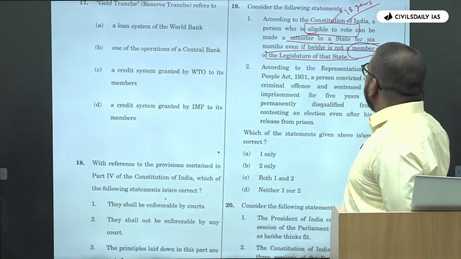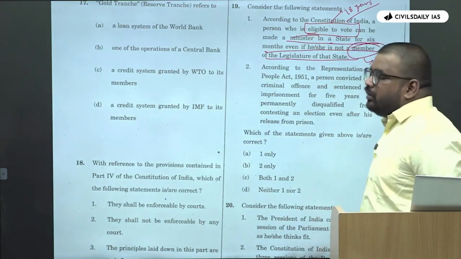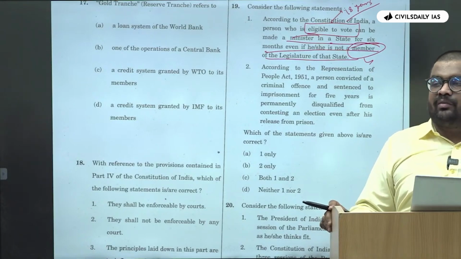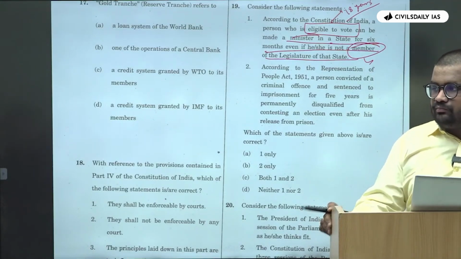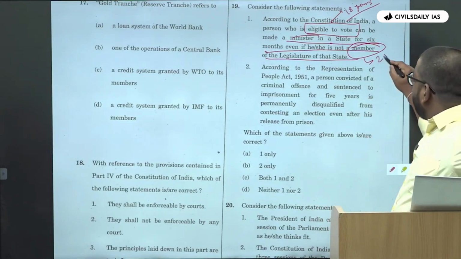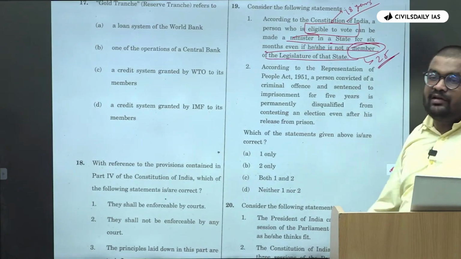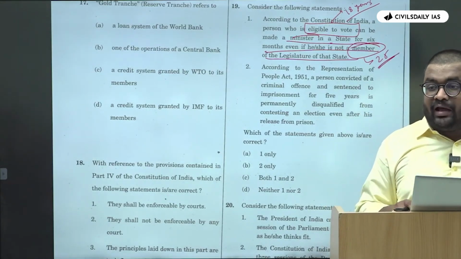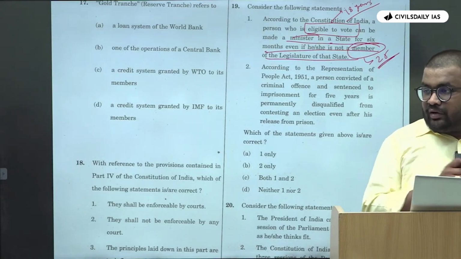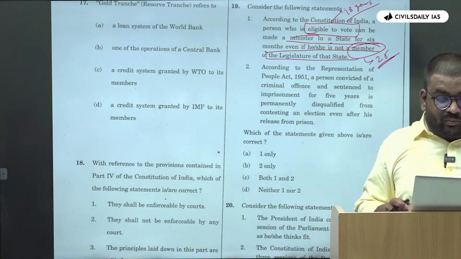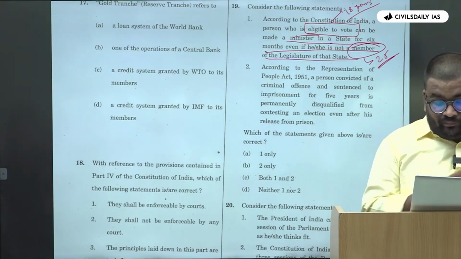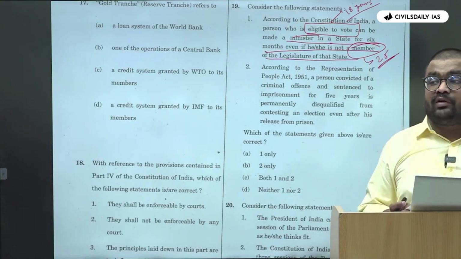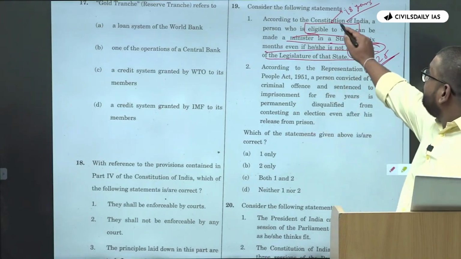So to be a member of the assembly, what is the age limit that you require? 25, right? So only that person who is eligible to be a member of this assembly can be a minister, right? So to be a minister, what is the minimum age that you required? Yes, 25. So is this statement correct?